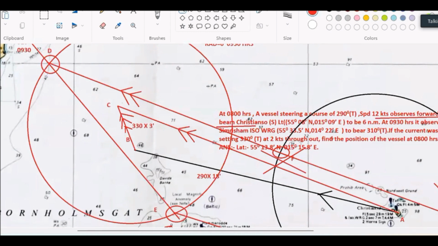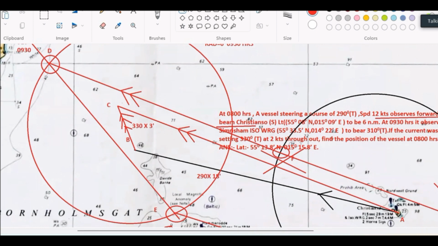These are the basic things. Sir, if wind and current are changing the course, then the course has changed, no? The course did not change. Suppose you are steering 290 on the bridge, and you are told there is a very strong wind from your starboard bow. Do you think your course will change? You will be steering 290 only.